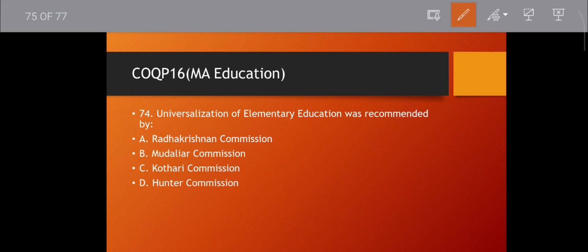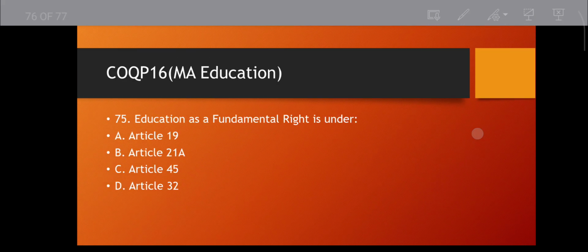Question number 74. Universalization of elementary education, UEE, was recommended by Radhakrishnan Commission, Mudaliar Commission, Kothari Commission, or Hunter Commission. Which one? That is Kothari Commission. The National Development or Kothari Commission came in 1964 to 66, Daulat Singh Kothari. Then move to the next question.